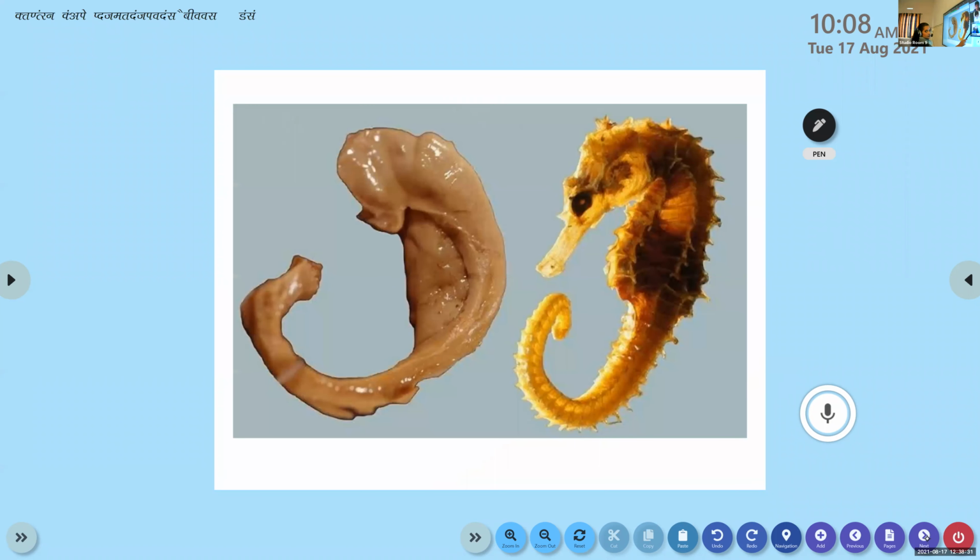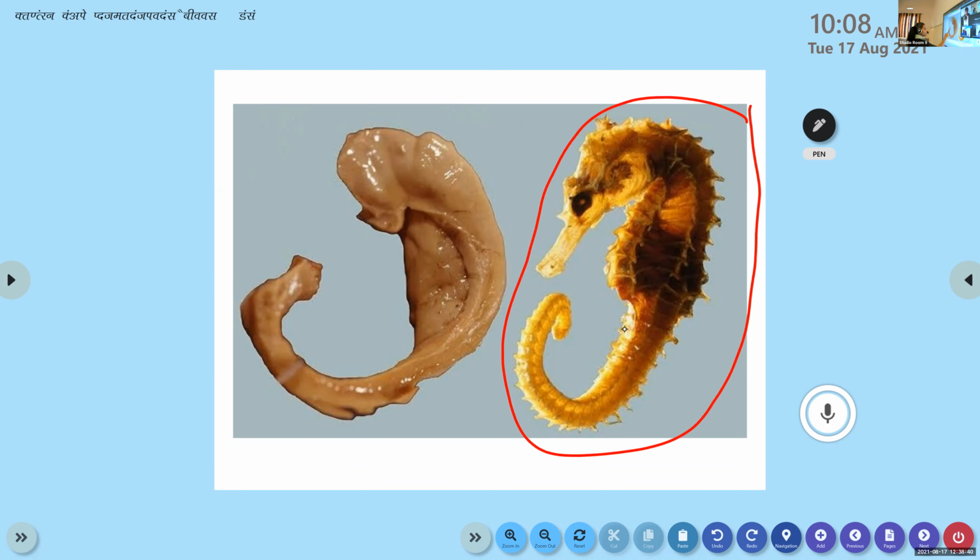And the hippocampus gets its name from the seahorse structure. This is not the hippocampus, it is the seahorse, and this one is the hippocampus. Do you know the scientific name of the seahorse? It has hippocampus in its name. Go check after the class. So the hippocampus has a structure similar to the seahorse. That's why it gets its name as hippocampus.